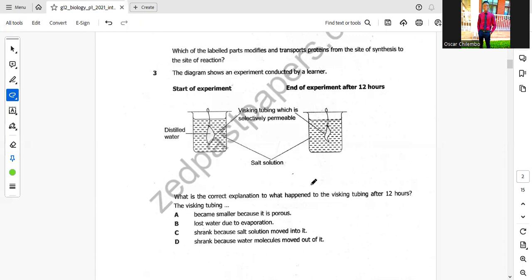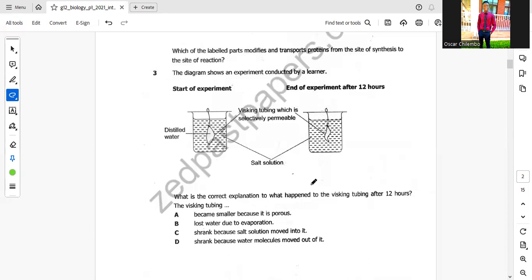The visking tubing has a selectively permeable membrane, so for it to shrink, it means the water concentration in the tube was more than in the salt solution, because the salt solution is hypertonic. So water moved out of the visking tubing into the salt solution.